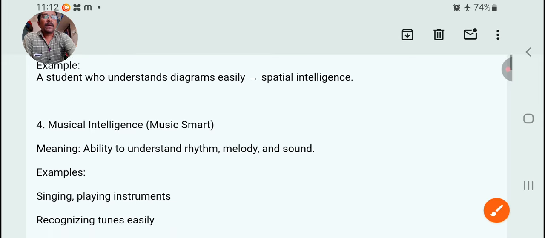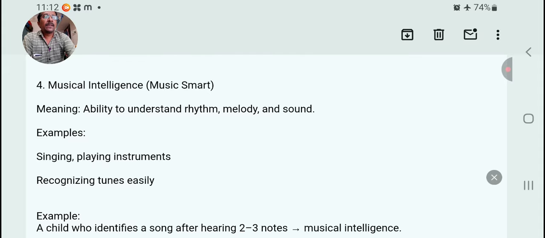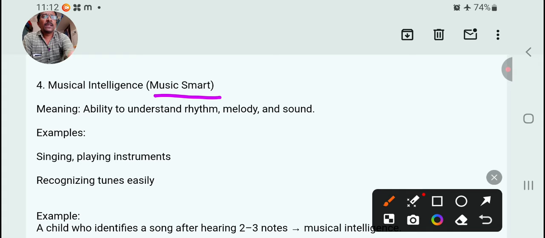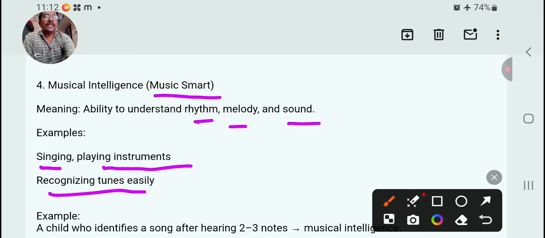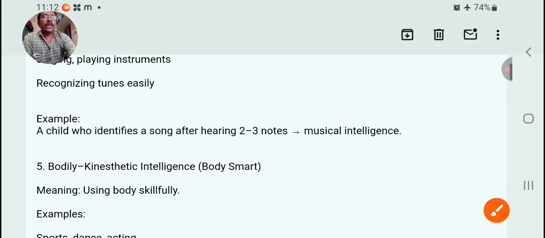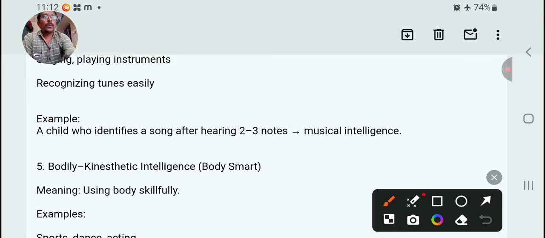Fourth type, musical intelligence, which is special for music. The ability to understand rhythm, melody and sound, understanding music-related aspects. Example, singing, playing instruments, recognizing tunes easily. That's called musical intelligence. For example, a child who identifies a song after hearing 2 to 3 notes. That's called musical intelligence.